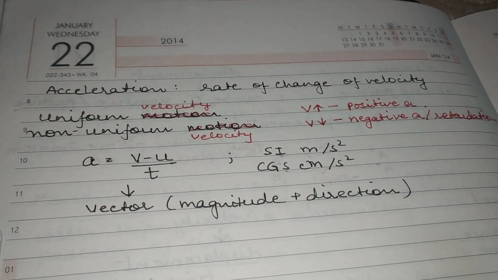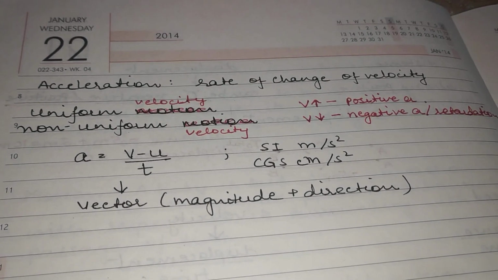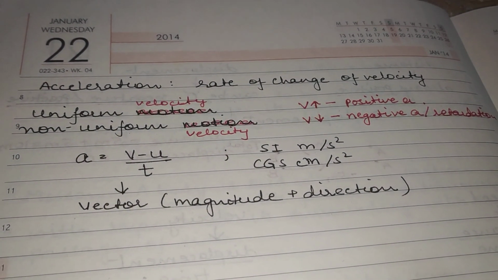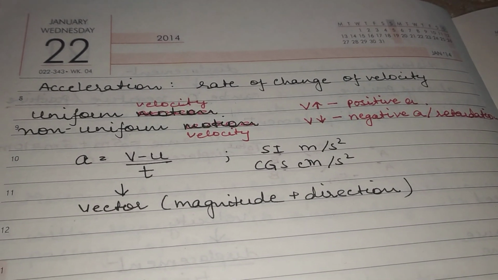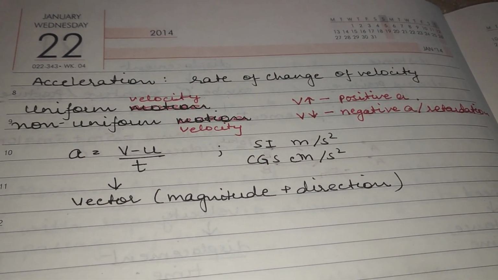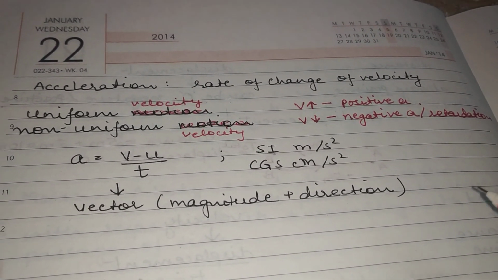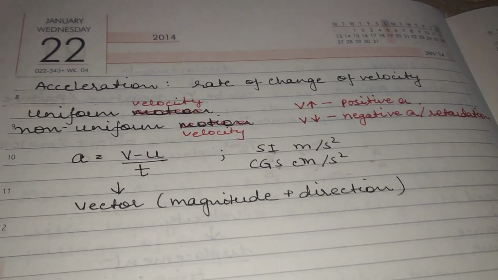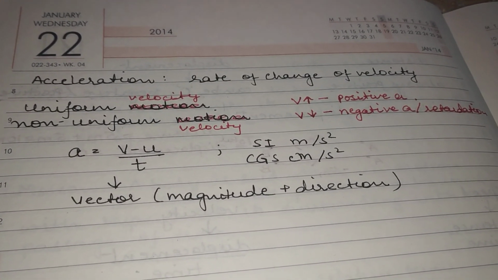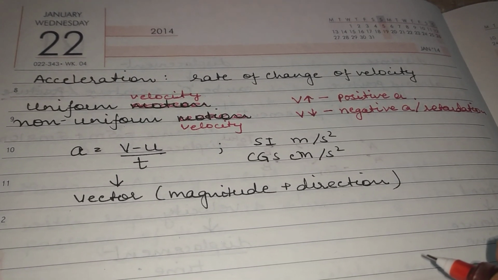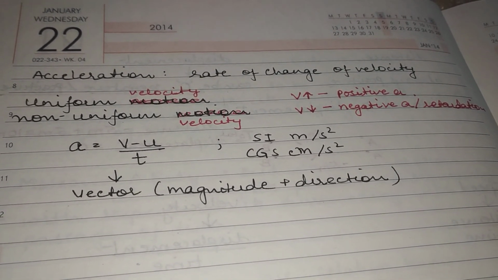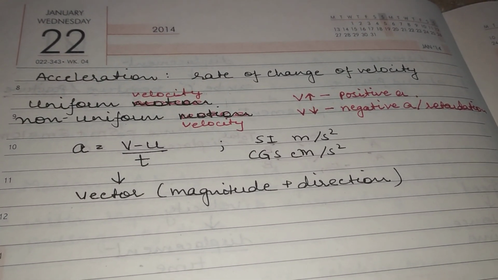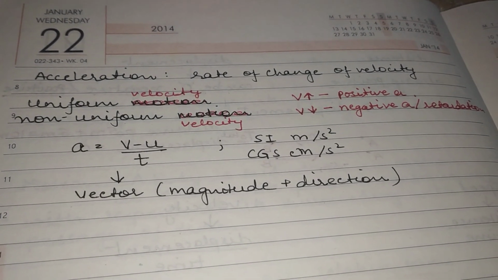In simpler terms, we are actually finding out how quick that change in the velocity is taking place. That means how quick the vehicle is able to increase its velocity or decrease its velocity. The quicker the change is, the greater is the acceleration of the body.